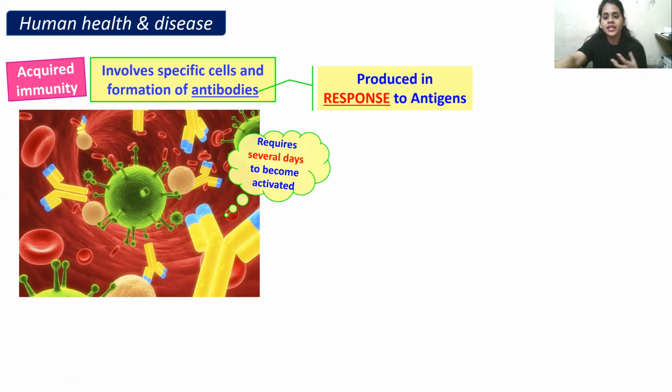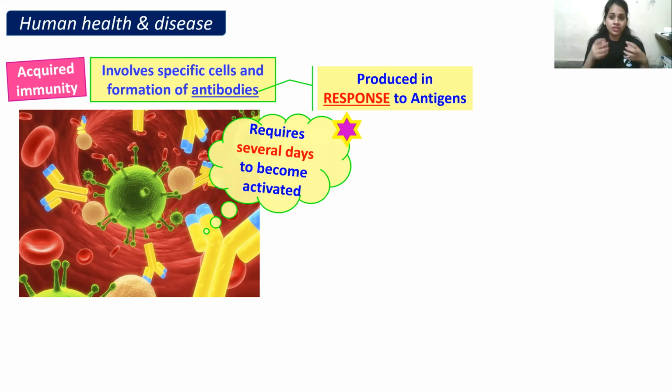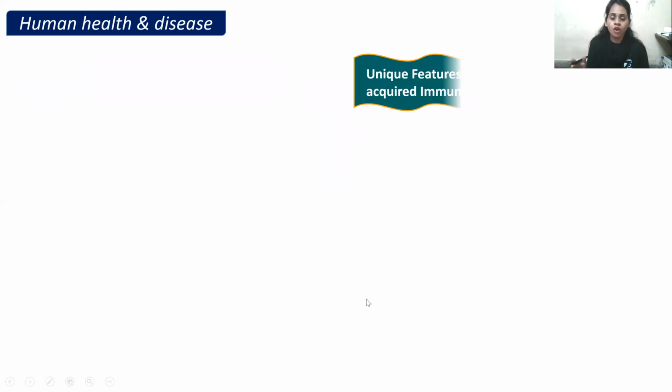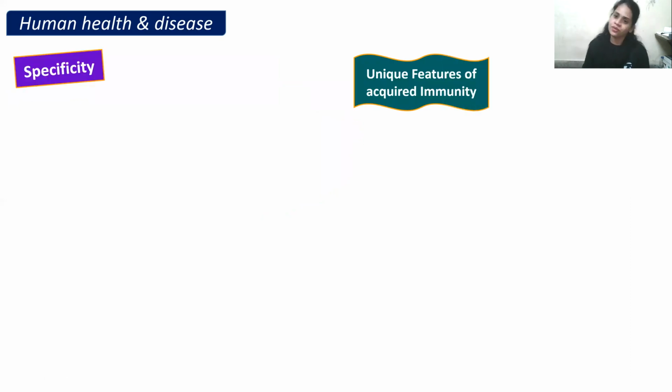Our body is producing certain antibodies, so it might take several days to become activated. It might take a few days for the antibodies to get formed. So acquired immunity is an immunity which develops after birth, and it involves previous exposure to a pathogen. Now, acquired immunity has certain unique features. Let us see what the unique features of acquired immunity are.